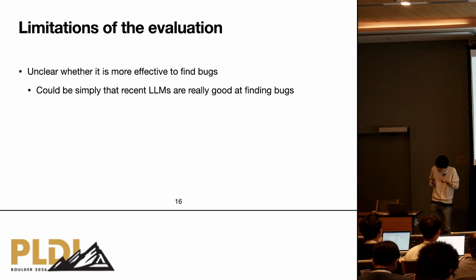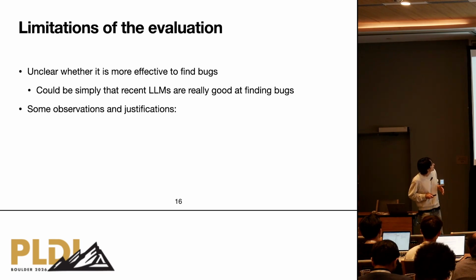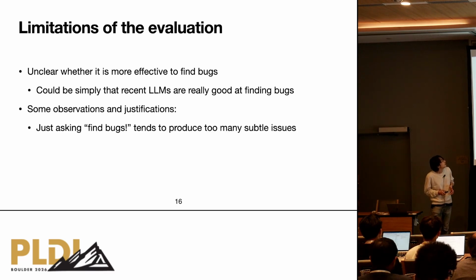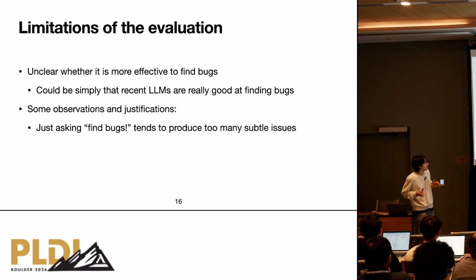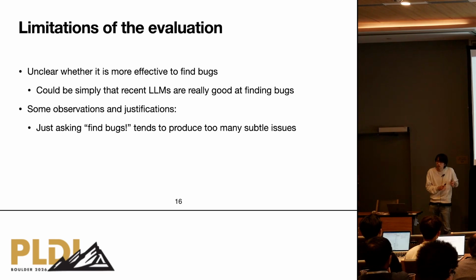It is possible that LLMs are just clever enough to find bugs. Still, there are some observations we can defend. At first, I simply asked, please find bugs in pKVM. Unfortunately, this doesn't work because it reports so many subtle, small issues, and we are easily overwhelmed by false positives.